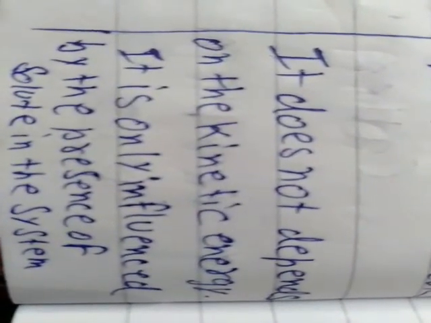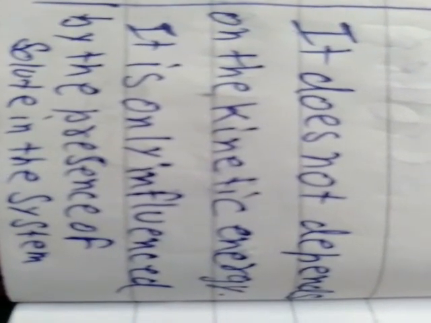Now in case of diffusion, diffusion depends on the kinetic energy of the molecules. Means the more kinetic energy the molecules have, the more random motion there will be. But osmosis does not depend on the kinetic energy. It is only influenced by the presence of the solute in the system.